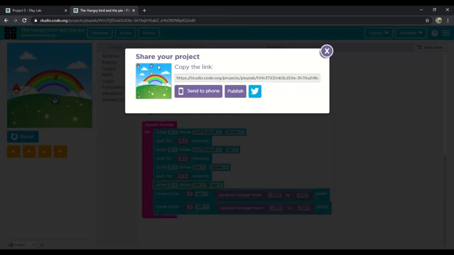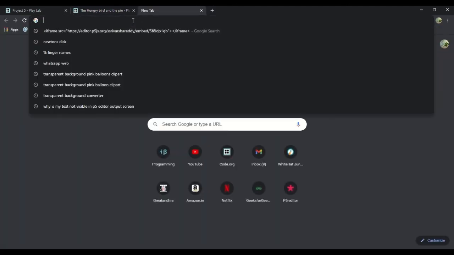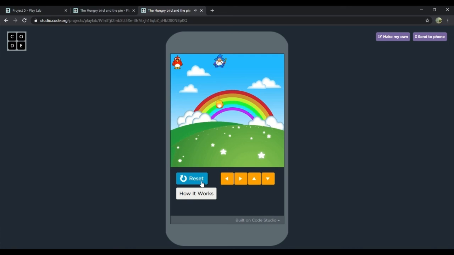And now we can even share the link. If we click on the link and Control C, we can copy the link, and if you guys press Control V, you guys will paste the link so that you guys can play the game in Google.